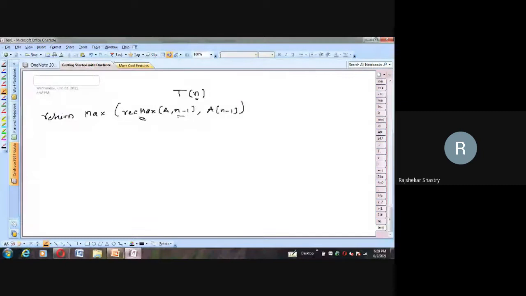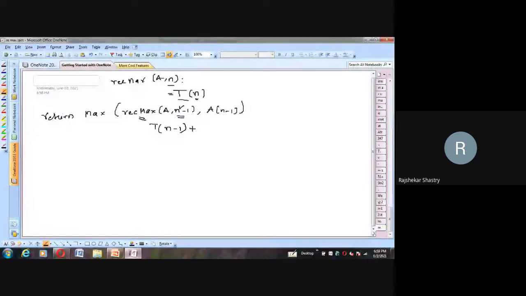So if rec max of a comma n, the original algorithm, is denoted by T(n), then this reduced same algorithm can be expressed as T of how much? T(n-1), because the number of elements is n minus 1. If it is n, we denote it T(n). Now this time it is n minus 1. Therefore, it will take T(n-1) plus.